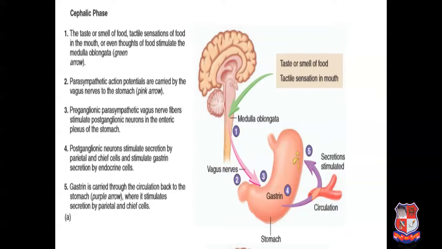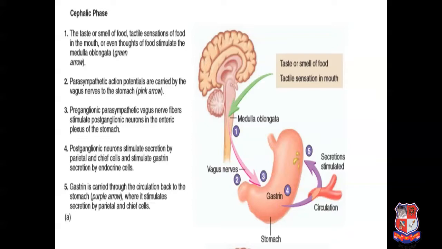In the third step, the preganglionic parasympathetic vagus nerve fibers stimulate the postganglionic neurons in the enteric plexus of the stomach. Now this will stimulate the postganglionic neuron, which stimulates the secretion by the parietal cell and chief cell. As we can see in our previous slide, these are the cells which are present in the stomach, and they stimulate the gastrin secretion by the endocrine cell. Now this gastrin enzyme is mainly responsible for the stimulation of gastric acid secretion.